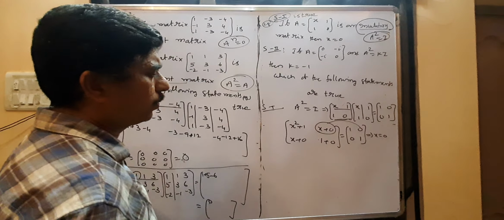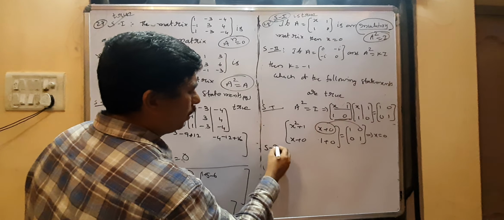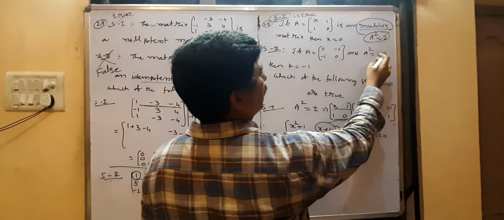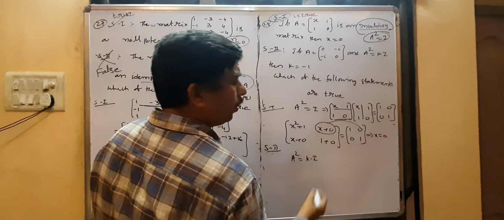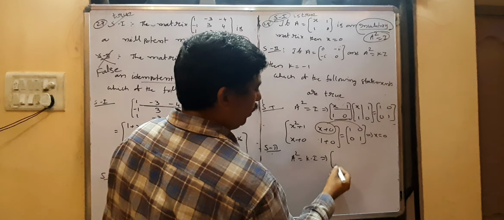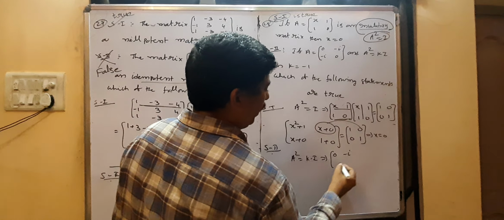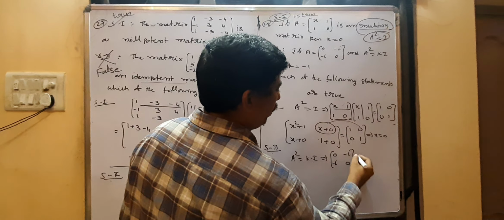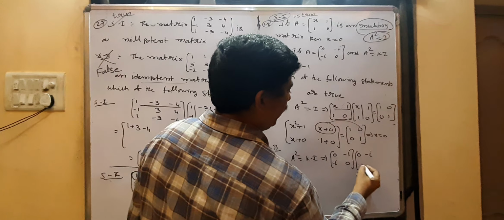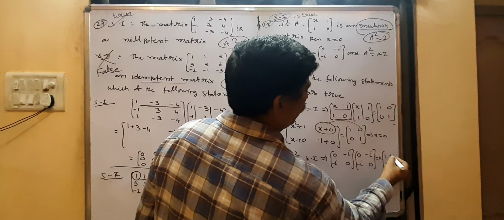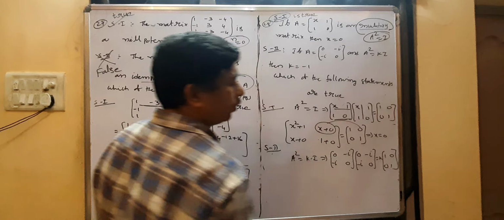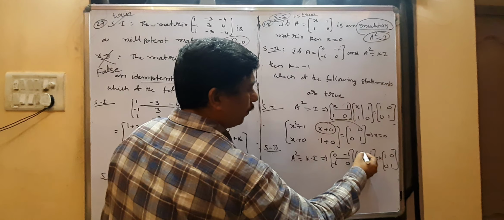Statement 1 is correct. Statement 2 you have to check. What is given? A square value is k into I. A square means A into A, that is [0 minus i; i 0] into [0 minus i; i 0] equal to k into I, that means the 2 by 2 identity matrix. Row into column you have to multiply.